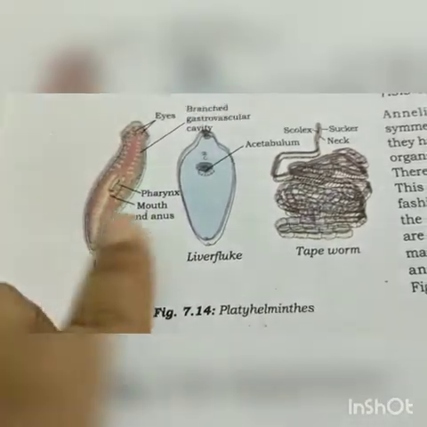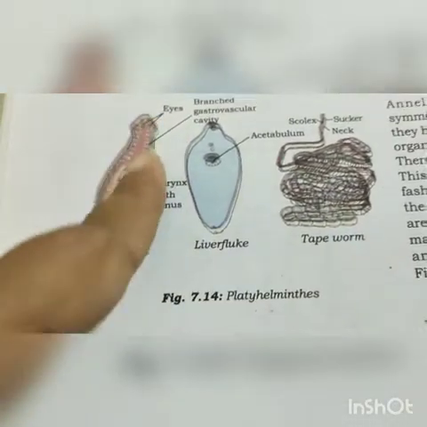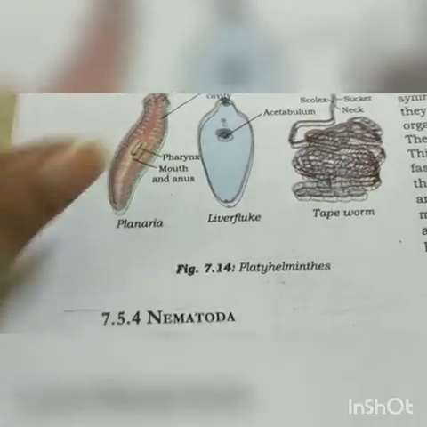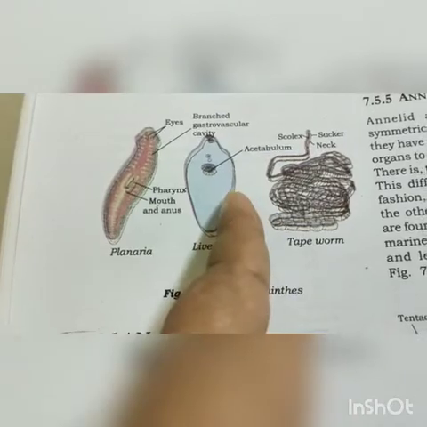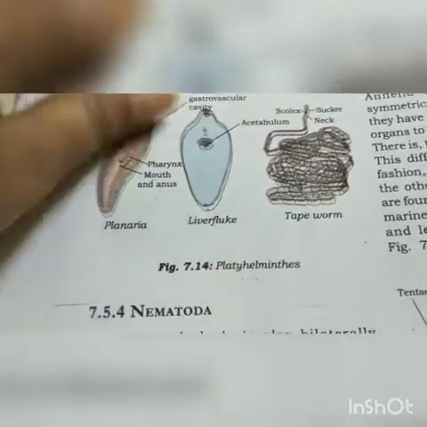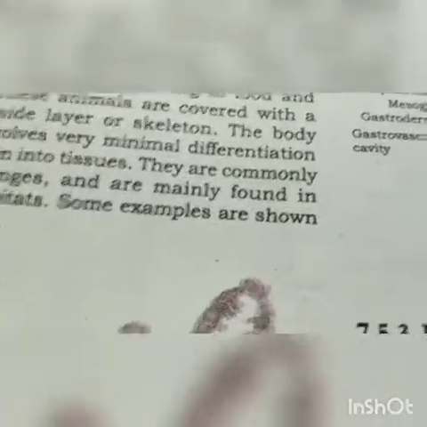It is flat and bilaterally symmetrical. If you cut it, both parts will be the same. If you cut in the middle, you will get both sides, like a mirror image of the other side. So that is called bilateral symmetry.